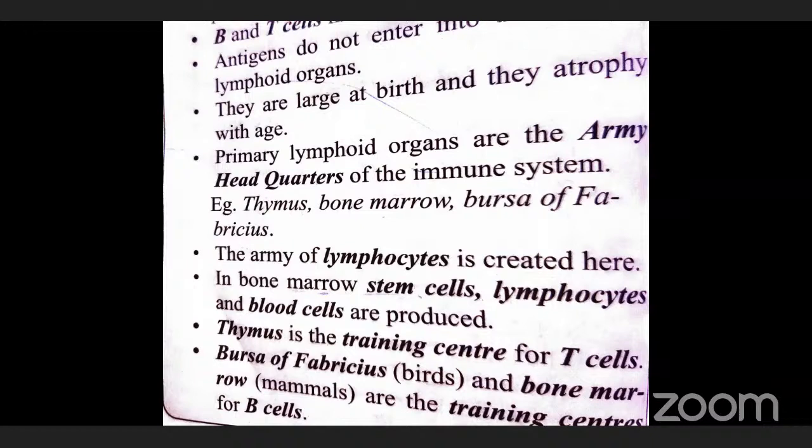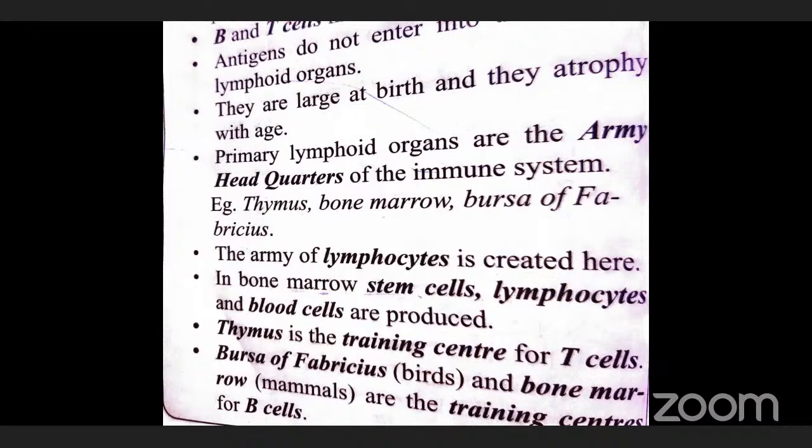So lymphoid organs are major sites of lymphopoiesis. Here the lymphoid stem cells proliferate, differentiate and mature into immunocompetent cells in the absence of antigenic stimulation. So the lymphocytes will proliferate. Proliferate means multiply, and differentiate means one cell will be matured into another cell to do particular functions, which is called differentiation.